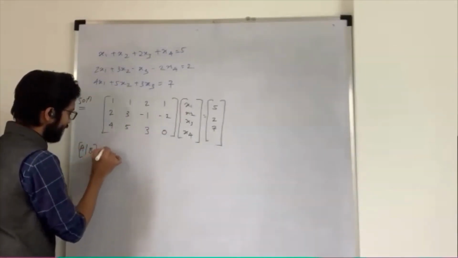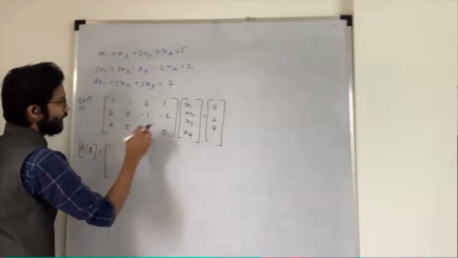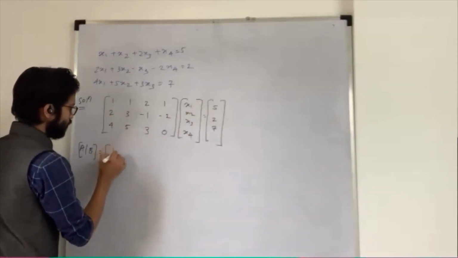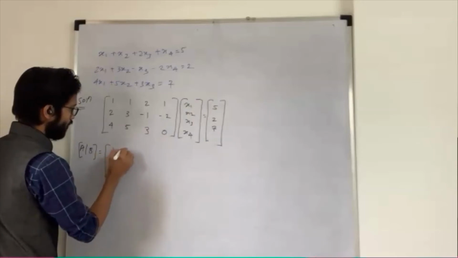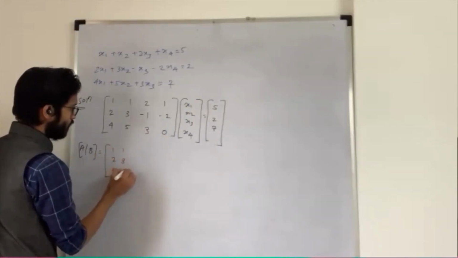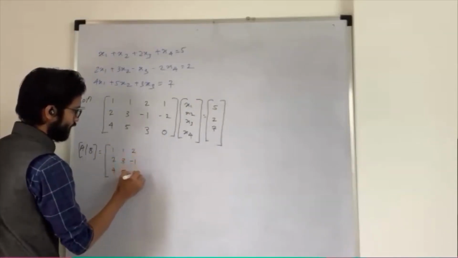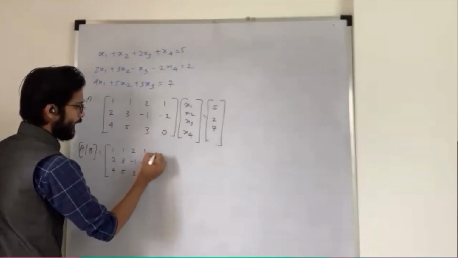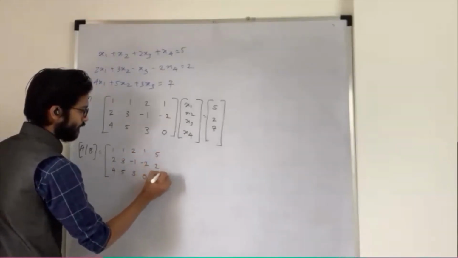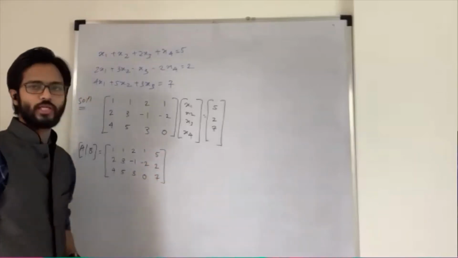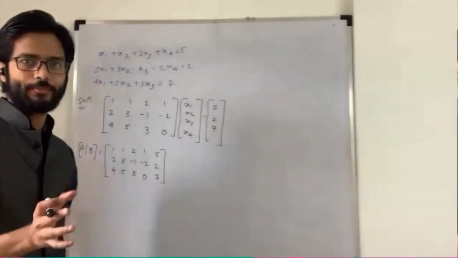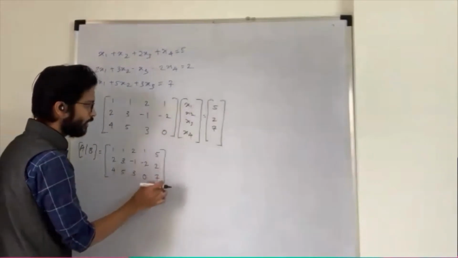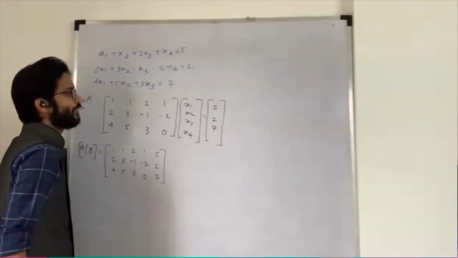What is your augmented matrix? Matrix A with the matrix B. So 1, 1, 2, 1, 5; 2, 3, minus 1, minus 2, 2; 4, 5, 3, 0, 7. Use only row operations. Column operations are not allowed because my last column is nothing but my constant matrix B.